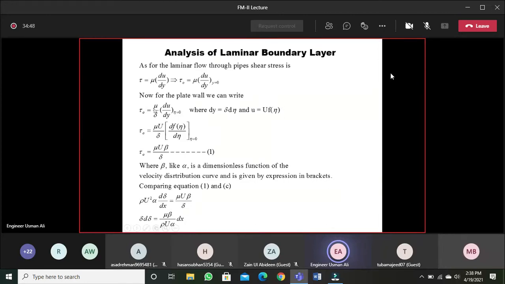Now if you put the values in this, first of all you put in the value of dy, that is del into d eta. In this it should be d eta, not dy, so mistakenly it is written dy; it should be d eta in this case. So replace it, it should be d eta instead of dy. You have to correct this later, it is d eta instead of dy. Now further, if you put u as capital U into function of eta, it will be U into function of eta, and it will be mu into U over del.